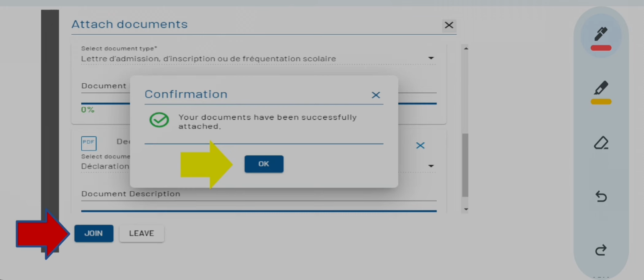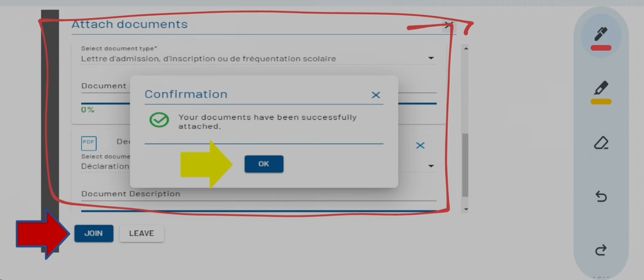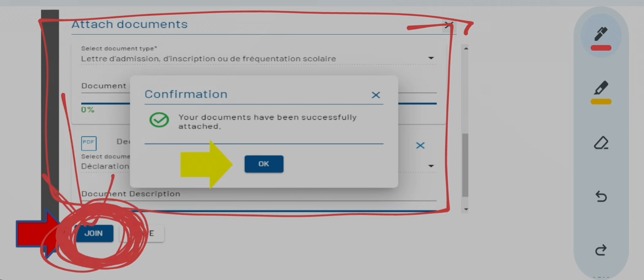No, now comes a really important thing. After you have uploaded all the documents and checked everything, you have to press over here. You see the red arrow here, what is written, join. You have to press over here. Okay, after you have uploaded the documents, after you have selected the right type of document, then what do you do?